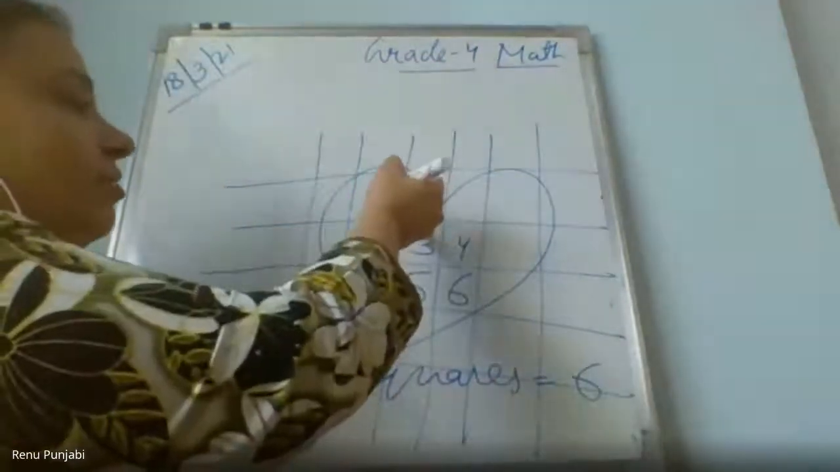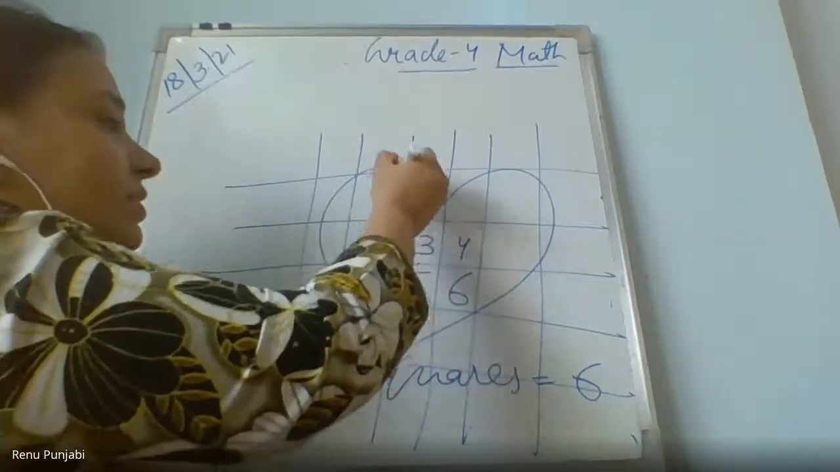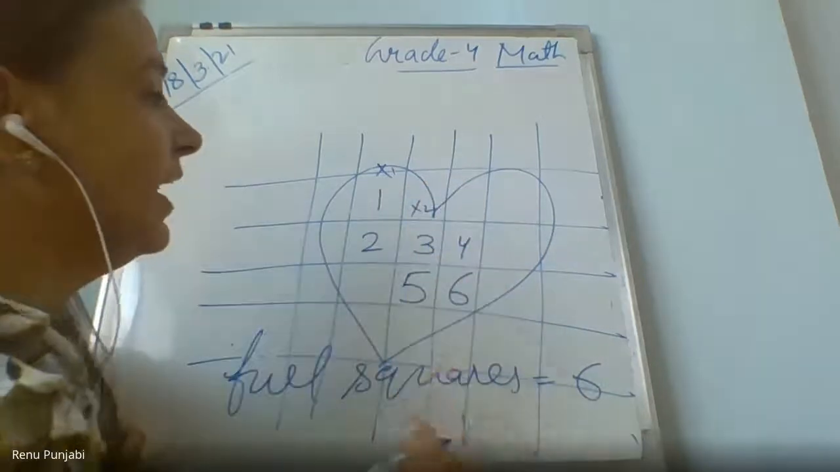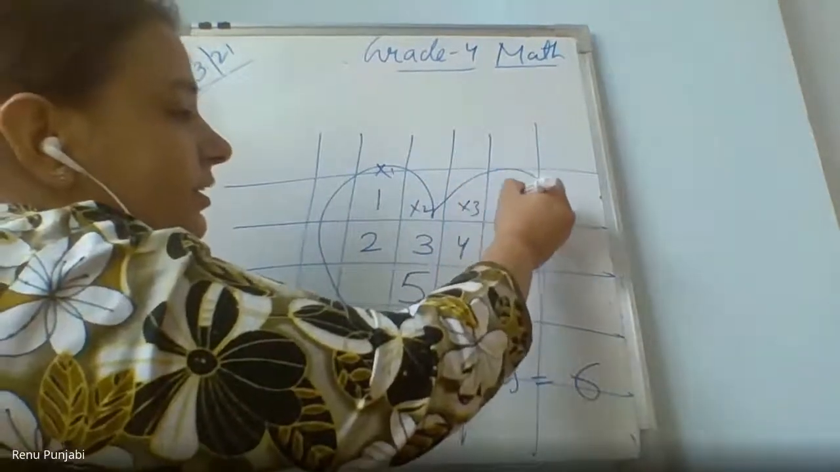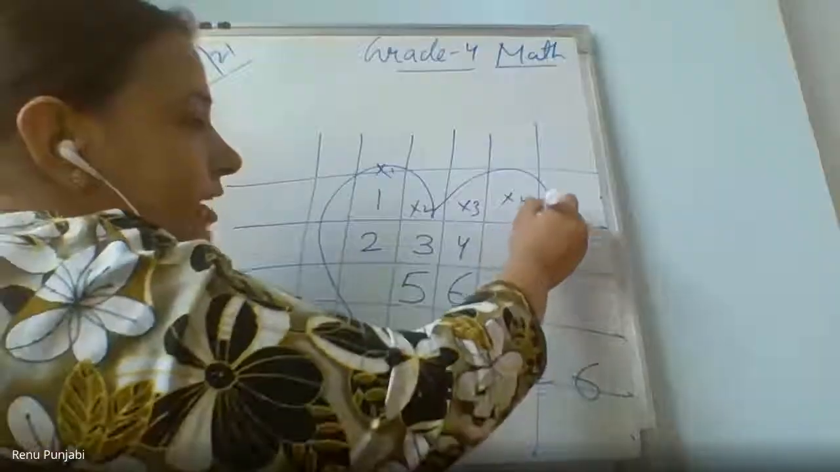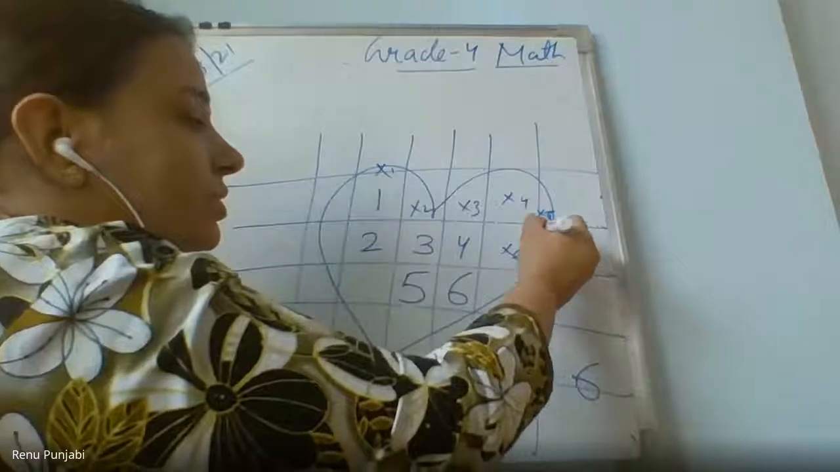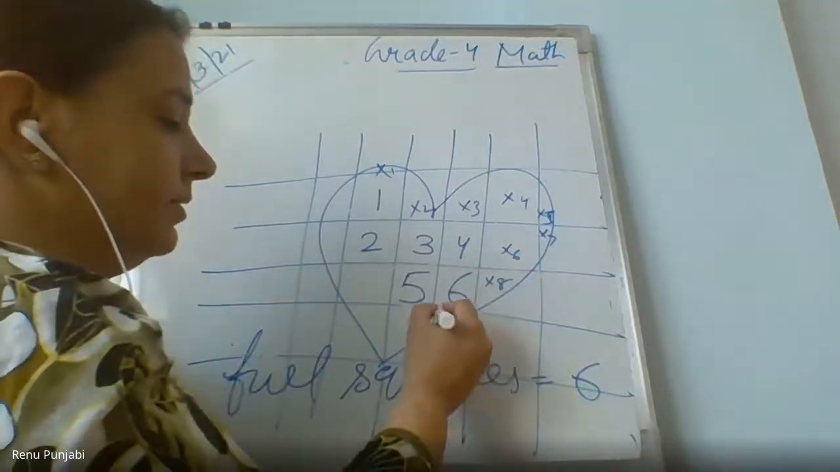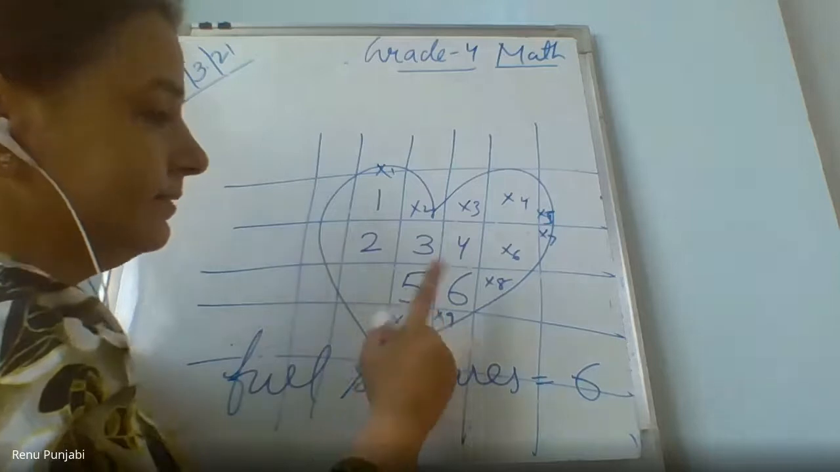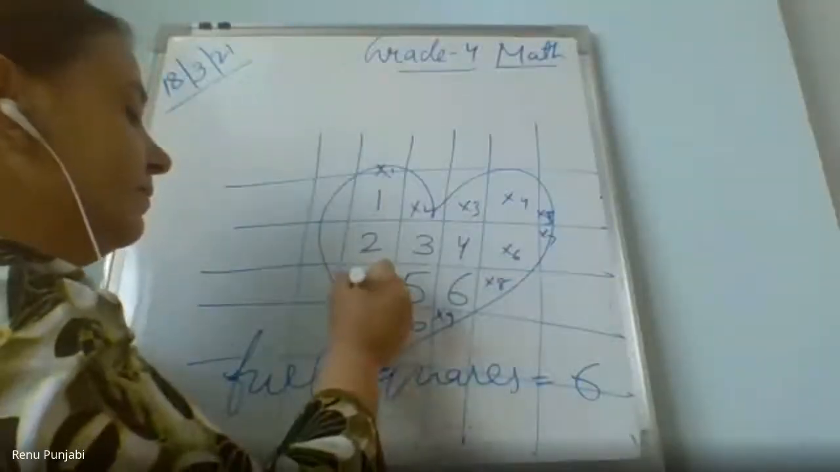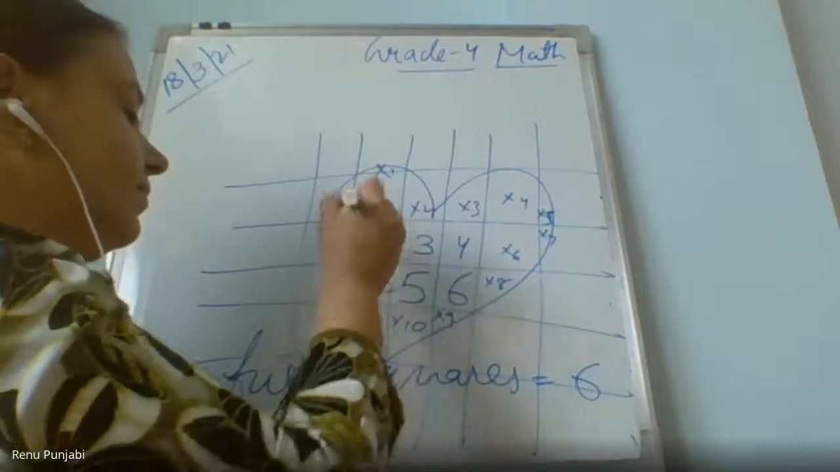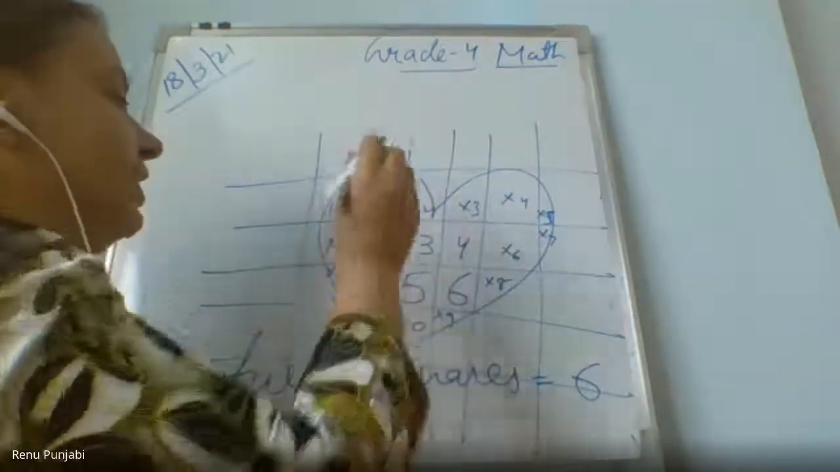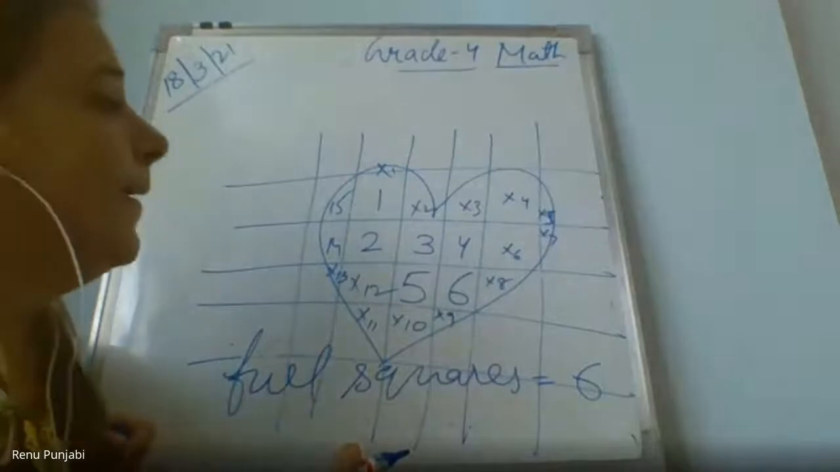Now we need to count out the half squares. 1, 2, we will write x2, right? 3, 4, 5, 6, 7, 8, 14, 15. How many are these? 15 half squares.